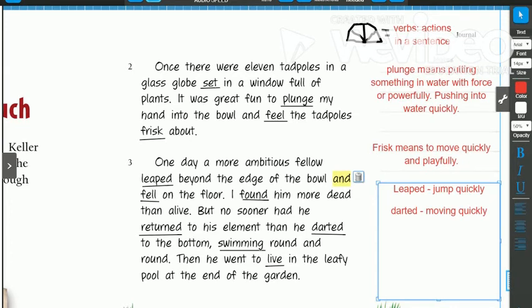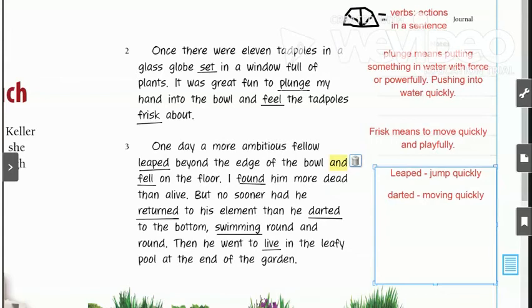Understanding these words, these exciting verbs, is going to help us understand how the character feels. Our next part is how does Helen Keller feel when she's writing this journal entry in paragraphs 2 and 3. When we read a text, we need to pay attention to how the characters are feeling. In this case, we're reading a journal written by Helen Keller, and we're trying to figure out how Helen Keller feels.